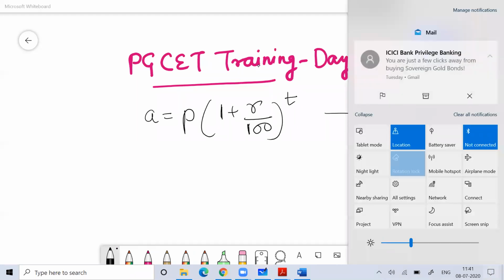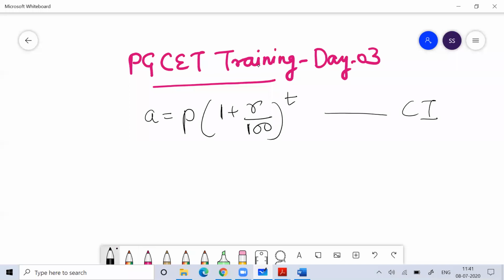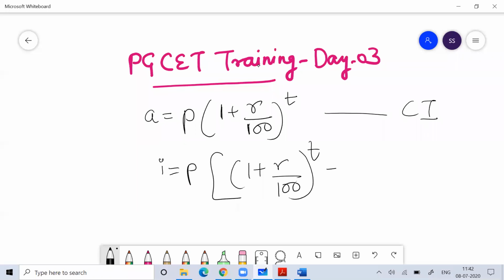When we want to calculate the amount, we use this formula. Whenever I want to talk about interest, then we use the formula P into (1 plus R by 100) to the power T, minus 1. If we have to calculate interest through compound interest calculation, then this is the formula. So you know this formula now.